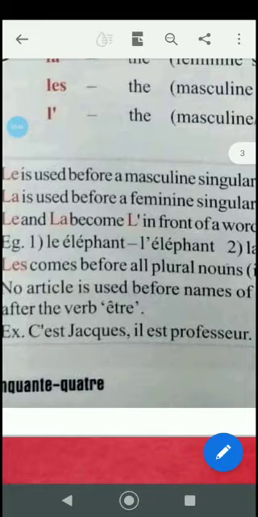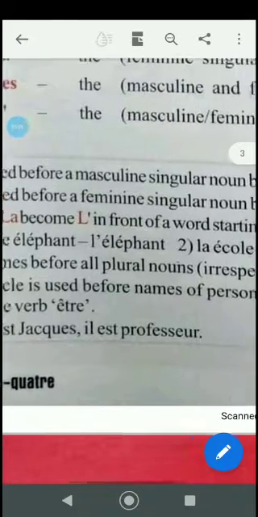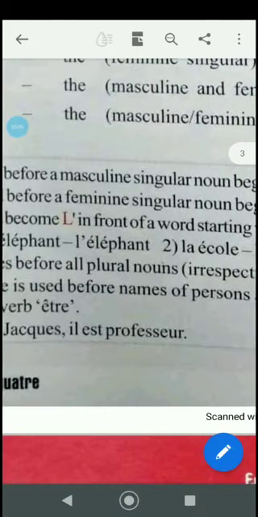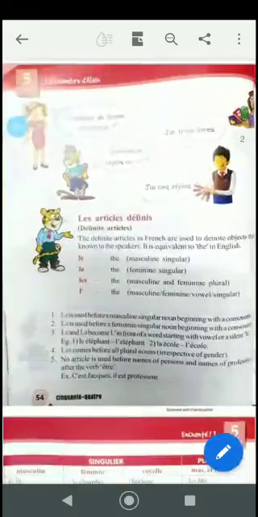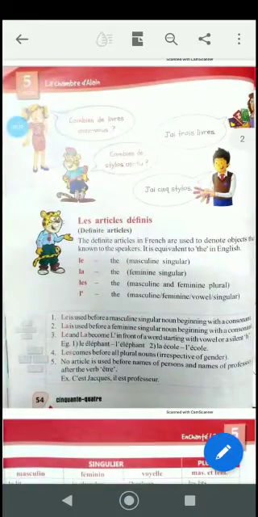Say, this is Jacques. Il est professeur. You are not going to put an article, whereas in English we put the article: he is a professor. But in French they do not make use of the article. You have to just say il est professeur. Got it? So these things you have to keep in mind.